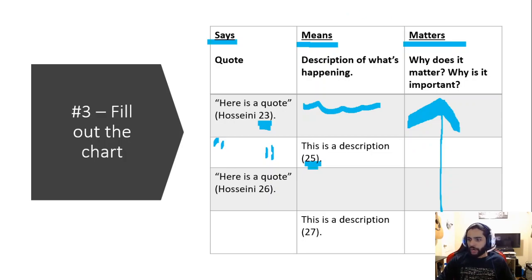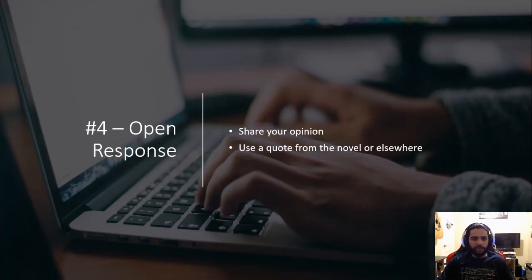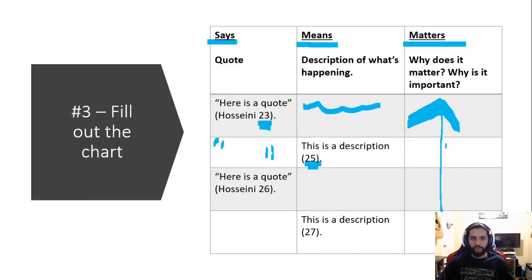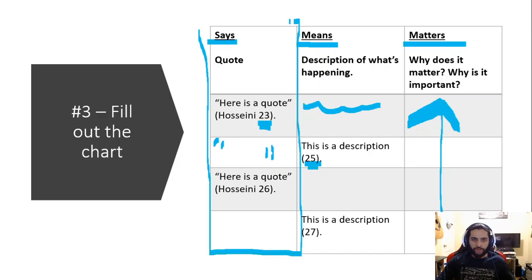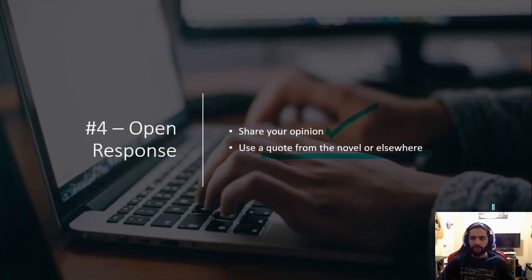After you fill out that chart, time for an open response. As always, you're just going to share your opinion on this open response, so don't overthink it. There is no such thing as a right or a wrong answer, as long as you use some sort of evidence to support your claim. Use a quote from the novel or anywhere else, whether it's some show or some movie or something else that you read. Use a quote to support your answer. And remember, like I always say, you have 4 quotes here. Whether I gave you the quotes or you found the quotes on your own, you have a list of quotes right here that you can use in your open response.